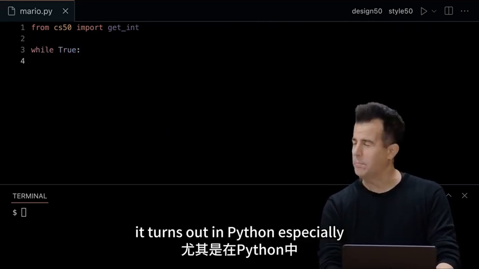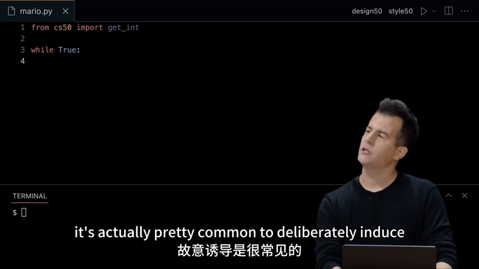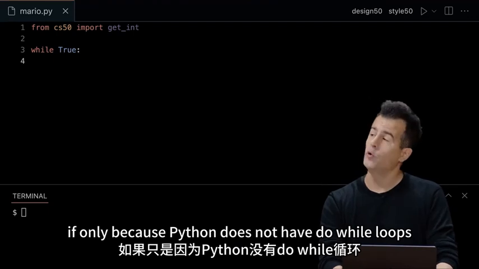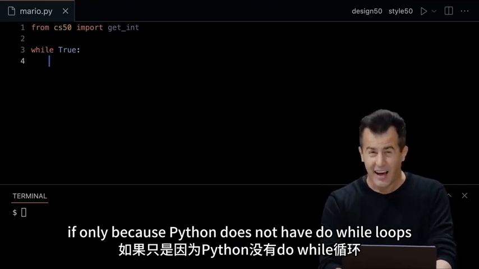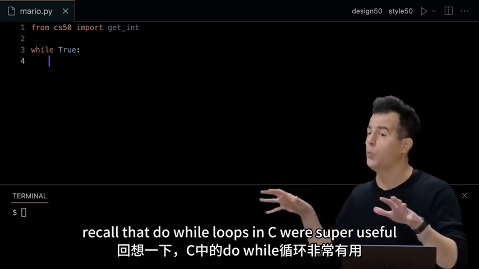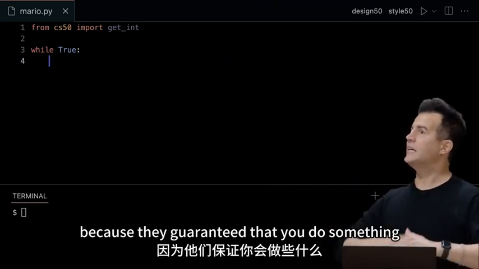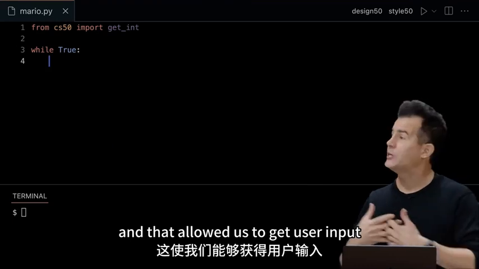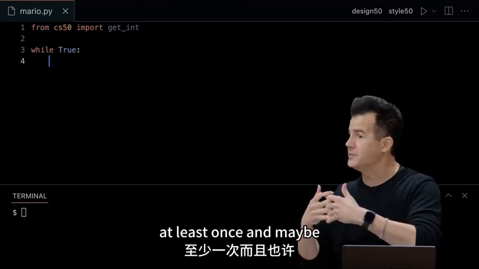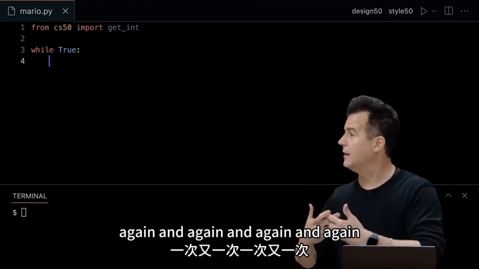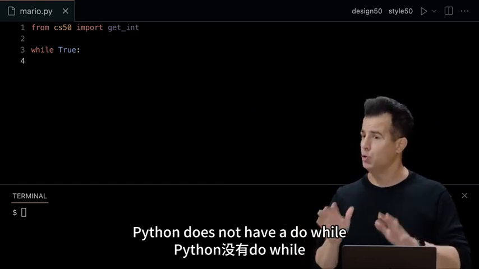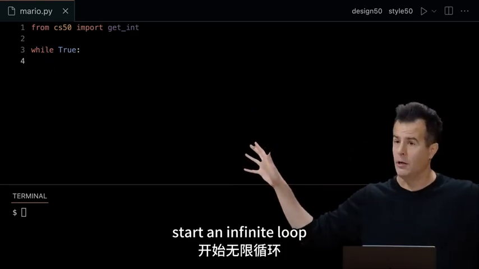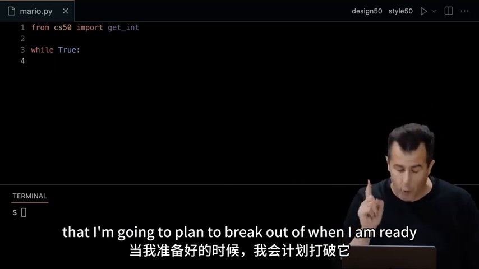It turns out, in Python especially, it's actually pretty common to deliberately induce infinite loops, if only because Python does not have do-while loops. Recall that do-while loops in C were super useful because they guarantee that you do something while a condition is still true. And that allowed us to get user input at least once and maybe again and again. Python does not have a do-while. But you can implement the idea of it by just saying start an infinite loop that I'm going to plan to break out of when I am ready.